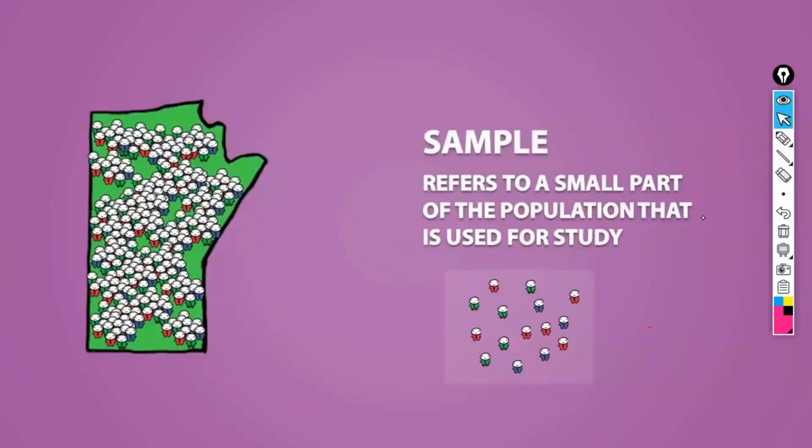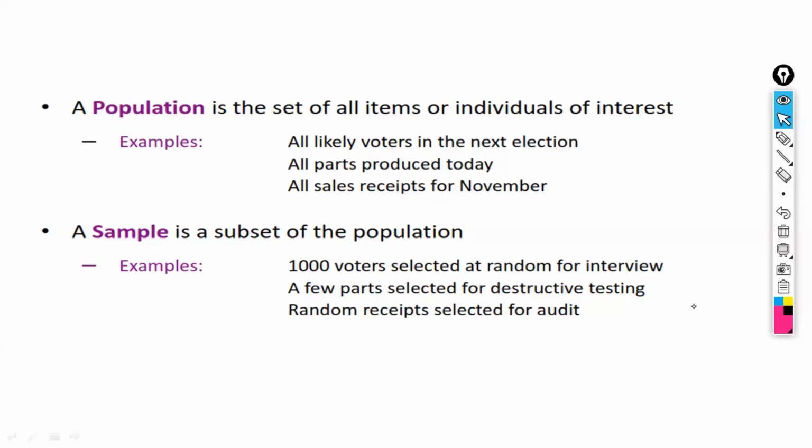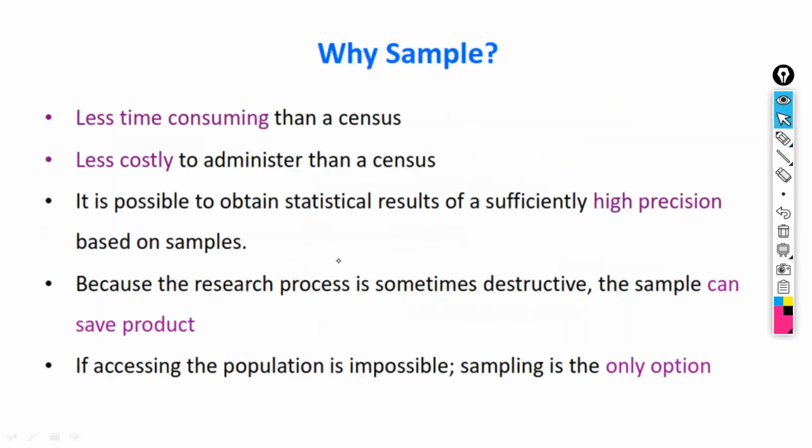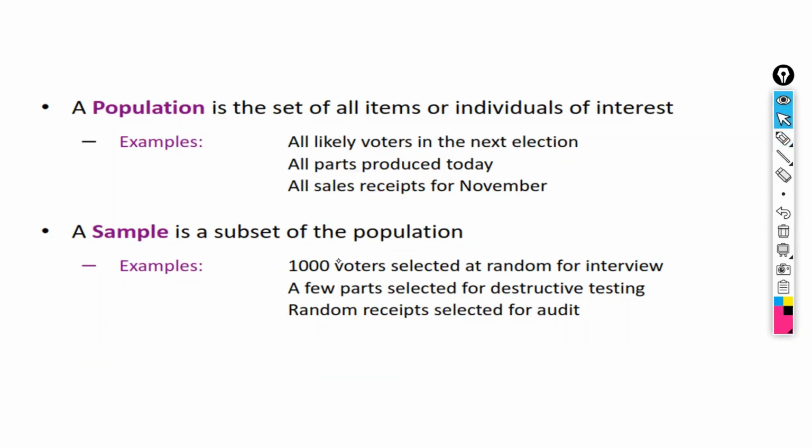If you ask only 5 or 6 students how the class was, and you confirm from them, then it is sample data, not population data. Population means entire data, sample means some part of the population, right? Population is a set of items or individuals, for example in terms of voters, complete voters. And sample means a subset of the voters in a particular constituency. Assume we have 3 lakh voters. Out of 3 lakh voters, you select 1000 voters as a part. Then it is considered a sample.